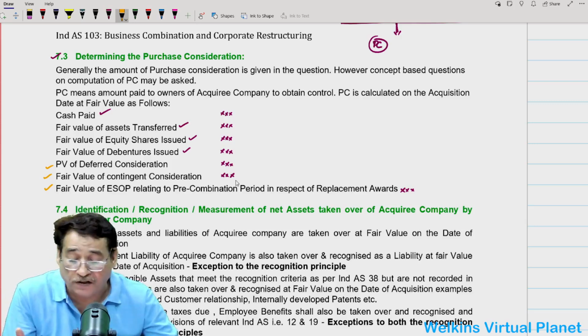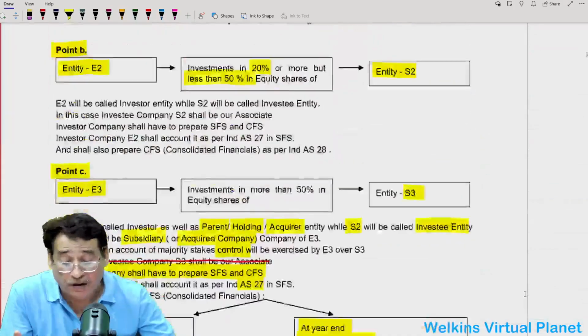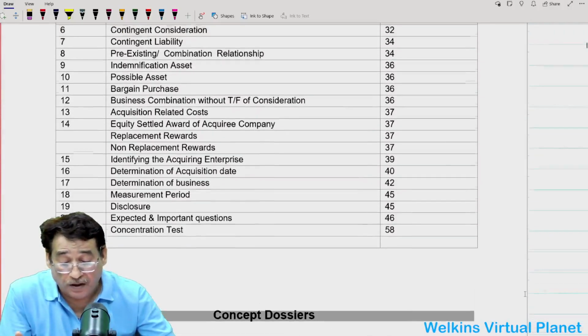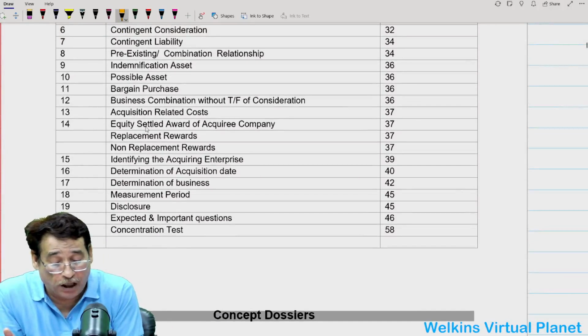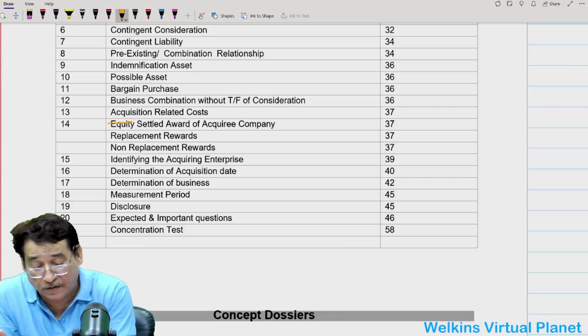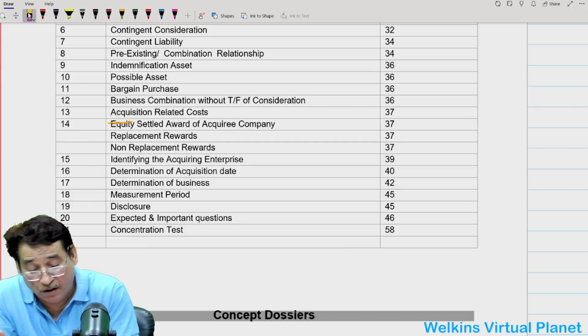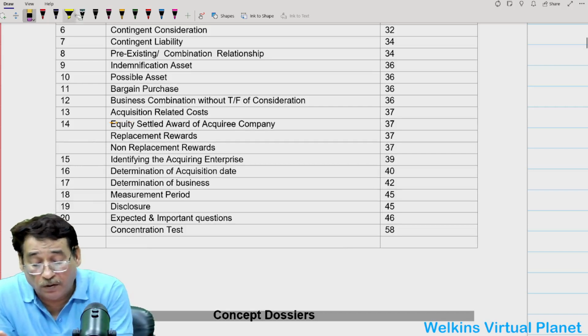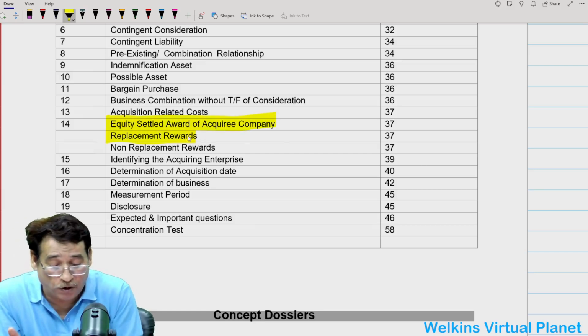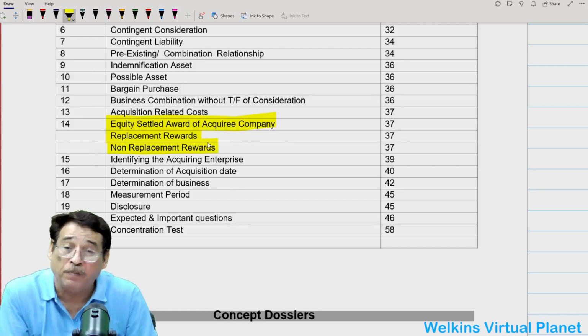Present value, for example, if I show you here, I have already told you. Now see here, I have kept separate topics for equity settled award of acquiring company. This is the topic wherein we are going to talk about replacement award and non-replacement award.